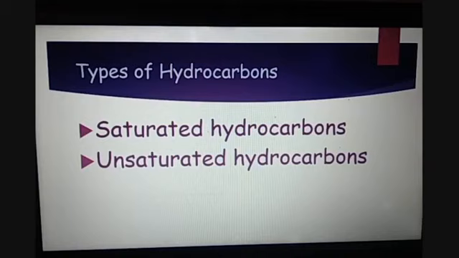Saturated hydrocarbons are the hydrocarbons in which carbon is having single covalent bond with other carbon atom and single bond with the hydrogen atom as well. But in case of unsaturated hydrocarbons, carbon can form double or triple bonds between the carbon-carbon atoms, and it will be having single bonds with the hydrogen atom in the unsaturated hydrocarbons too.